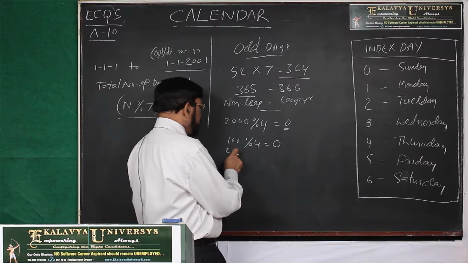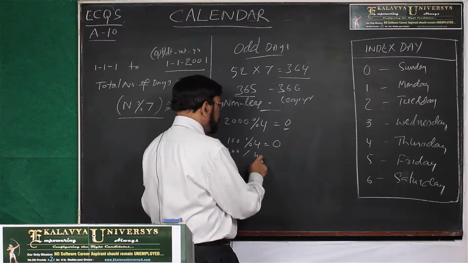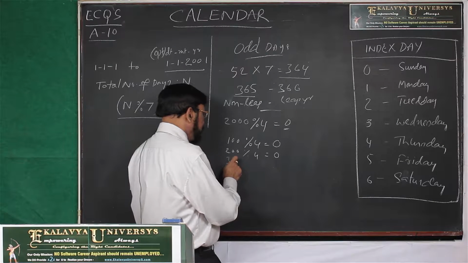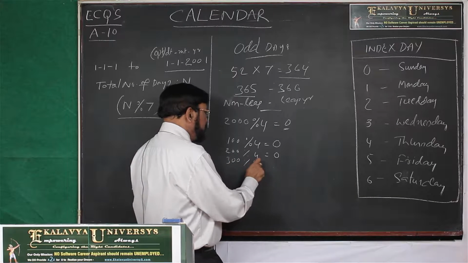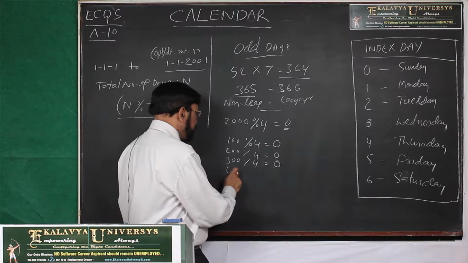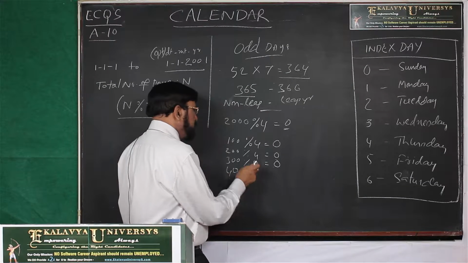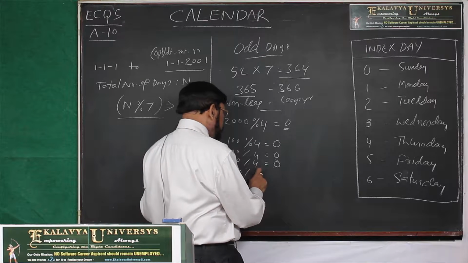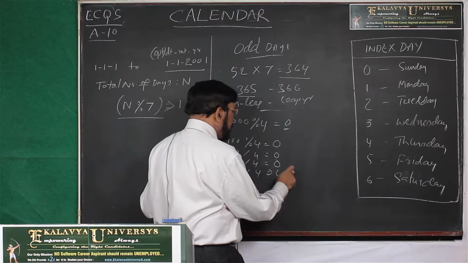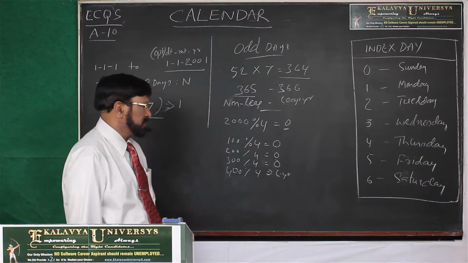What about 200? 200 also according to you is a leap year, but it is a non-leap year. 300 is also a leap year according to you, but it is a non-leap year. 400 according to you is a leap year, and this is a leap year. Now, what is this point?